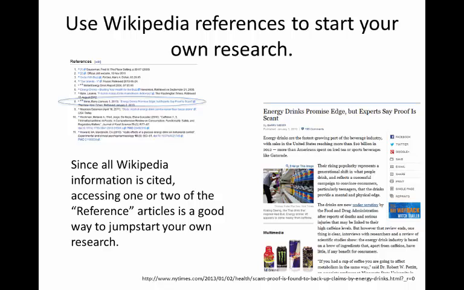Now again, you don't want to be using all of those sources, because quite frankly, that doesn't make any sense. This is a very general article. We're looking for something very specific as we are researching. So since all of that information is cited, accessing one or two of the reference articles is a good way to jumpstart your own research. On the example here, I've actually pulled up one of the articles, number 8, from my energy drink example, and it's taken me to a pretty credible New York Times article that talks about energy drinks.